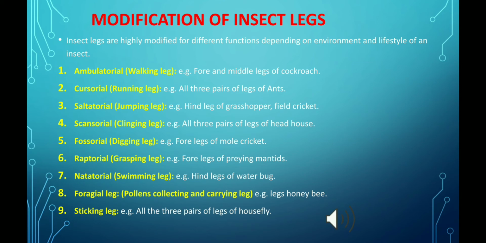And natatorial modification is a swimming type that is found in the water bugs and helps in swimming. Foraging legs are modified for pollen collecting purpose and they are found in the honeybees. And the sticking type of legs are found in our houseflies, which helps them to stick to objects and to the walls.